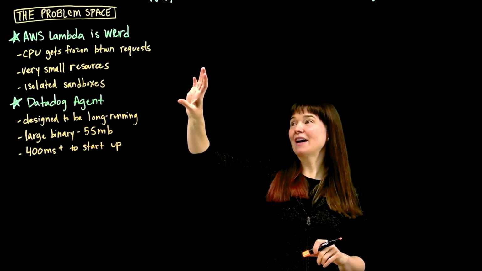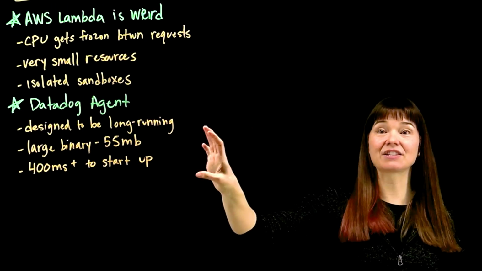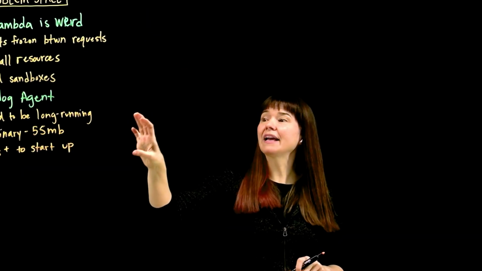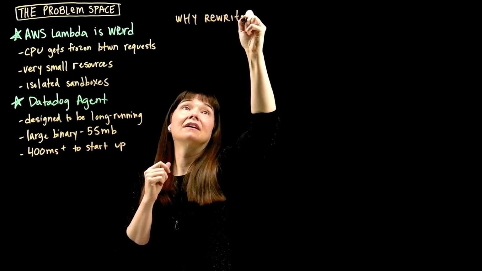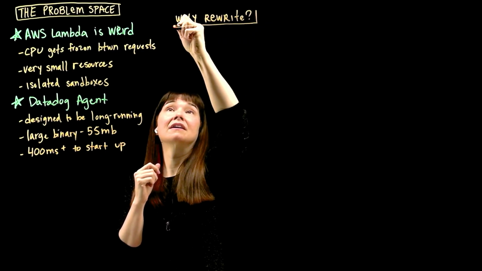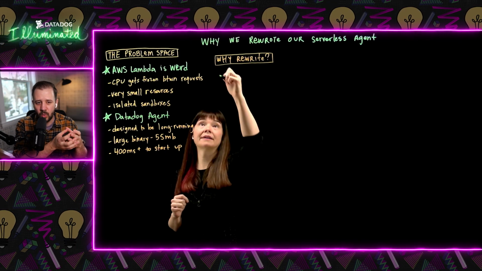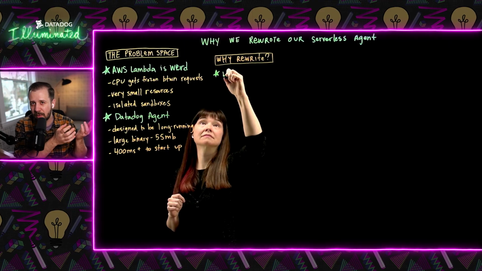I see that AWS Lambda is a special place, and I see that the Datadog agent is clearly not designed for that. But why rewrite as opposed to reconfigure or refactor? Yeah, we had initially tried that, and we got to the point where we had diminishing marginal returns on what we could reconfigure and what we could do. Go as a runtime had some limitations for us where we couldn't, for example, dynamically load different components. We were really targeting a big reduction in initialization duration. We also knew that most of that code we didn't need. It was about 20% of the actual agent code base we didn't even need. So you reach a point where stripping everything out over and over again is more work than building the purpose-built thing that you need.